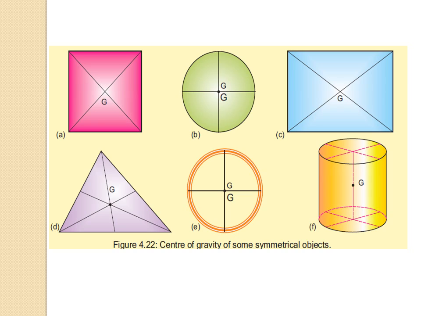So this is another example to find the center of gravity of some regular objects. Here we can see figures A, B, C, D, E, F, and how we find their center of gravity. The center of gravity of a uniform square or rectangular sheet is the point of intersection of its diagonals, as shown in figures A and B. They are making the diagonals and their center of gravity lies exactly at their center.